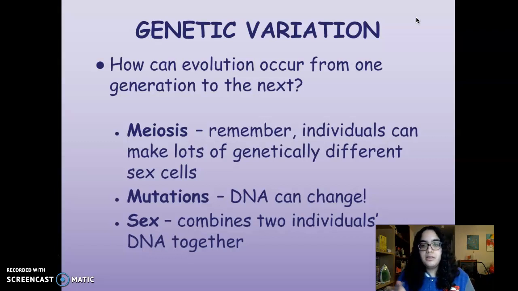Next, we have mutations, which are just random changes in DNA. So your genes can change just randomly, just like that. And finally, you get genetic variation through sex when you're combining 2 individuals' DNA together to have this combination or mix of them in a new organism.